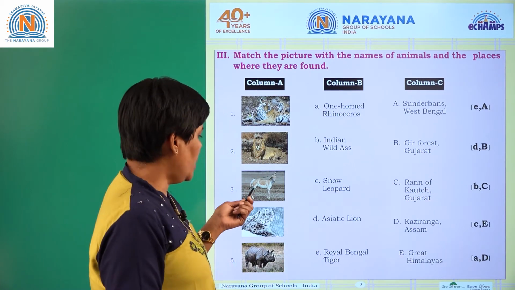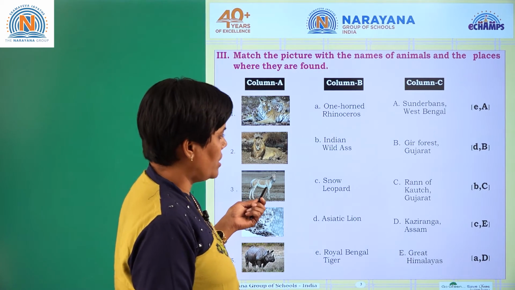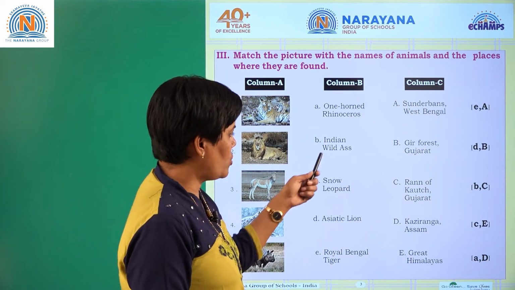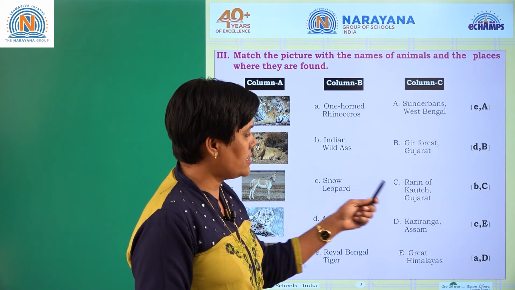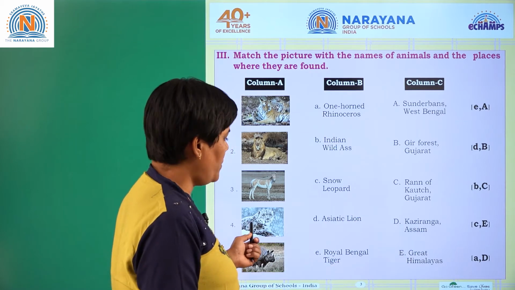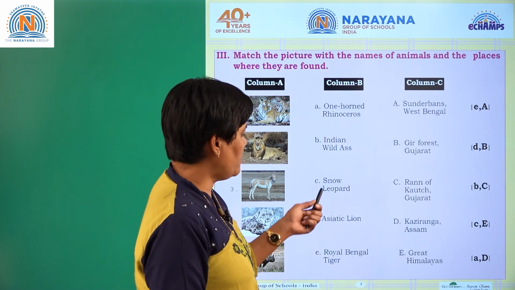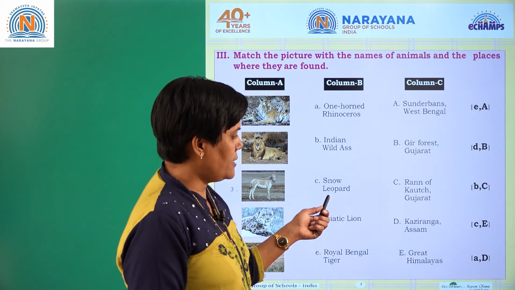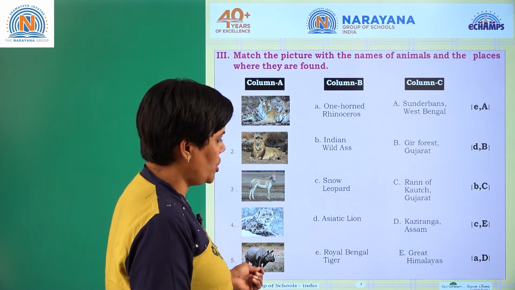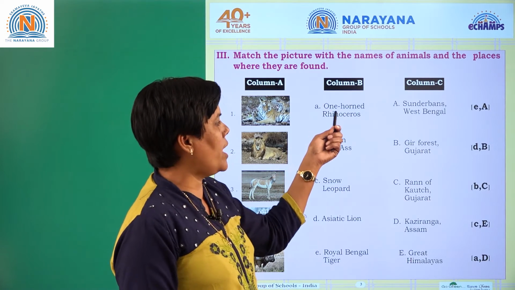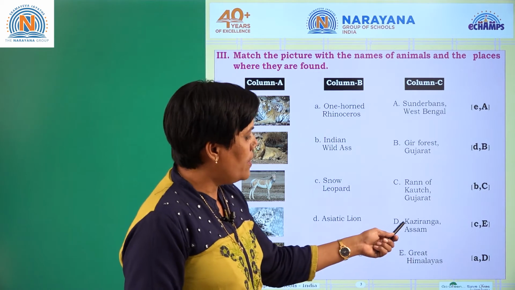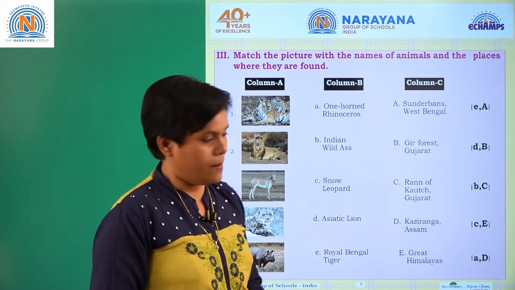Third one, if you see this picture, this is the Indian wild ass. It is found in the Rann of Kutch, Gujarat. The fourth picture is the snow leopard. It is found in the Great Himalayas. Next, the last picture is the one-horned rhino, and this is found in Kaziranga, Assam.